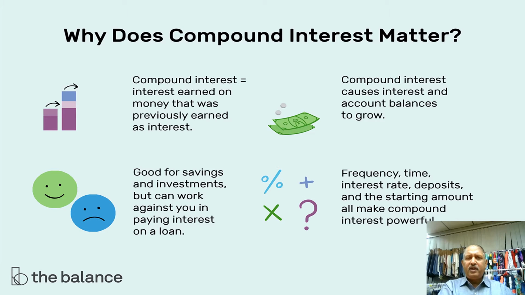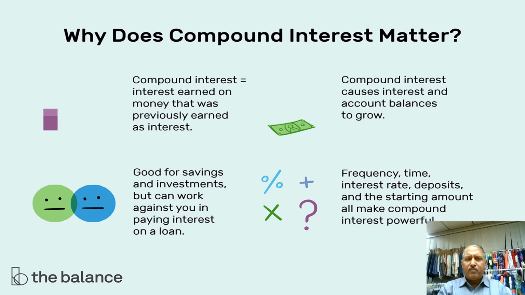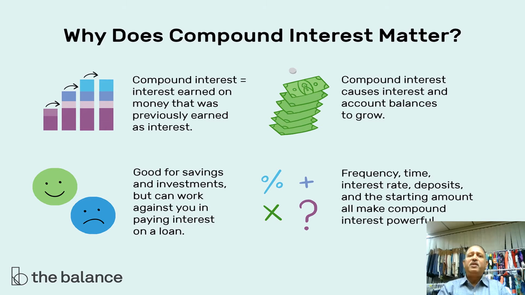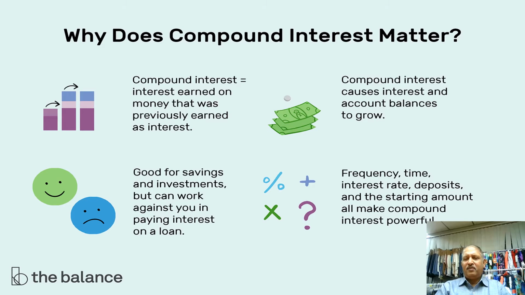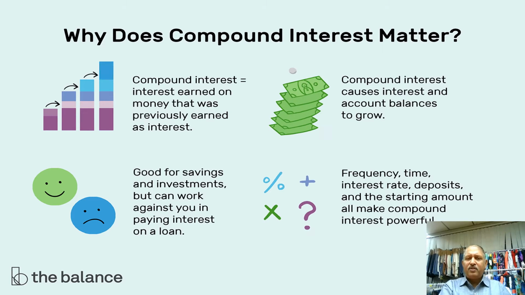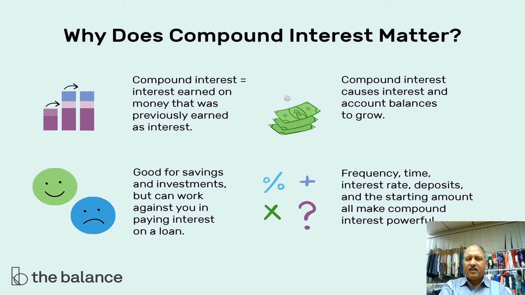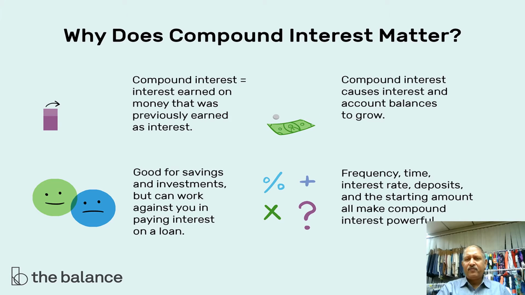When we go into the details of compound interest, as we said, it is basically the interest earned on the money that was previously earned as interest. We save 10,000 taka or rupees, and maybe we get 5% interest at the end of the year.